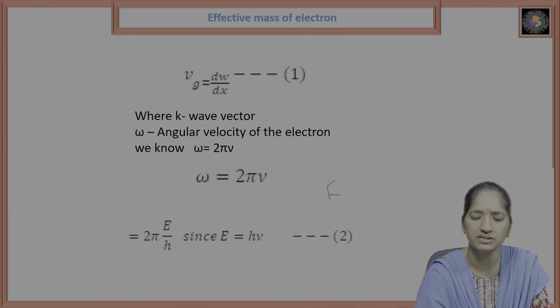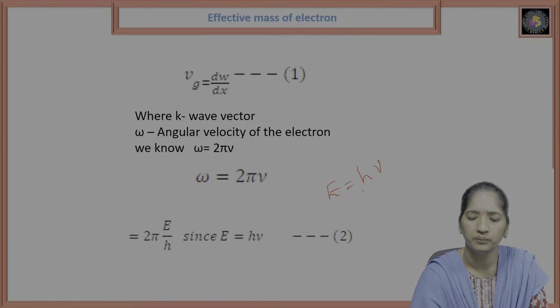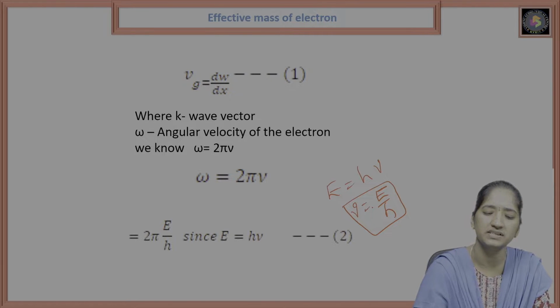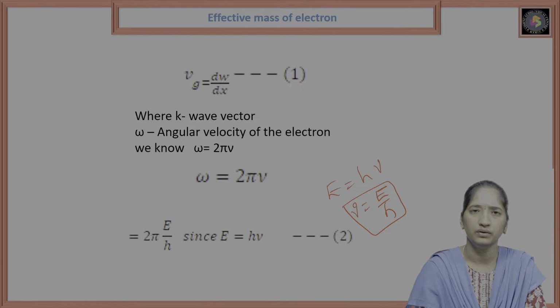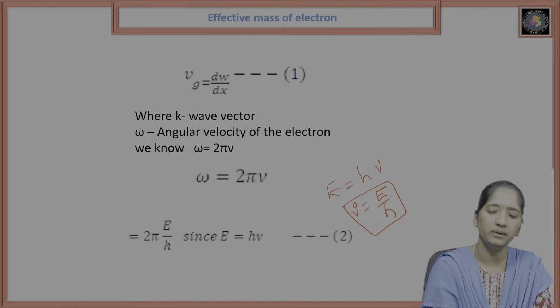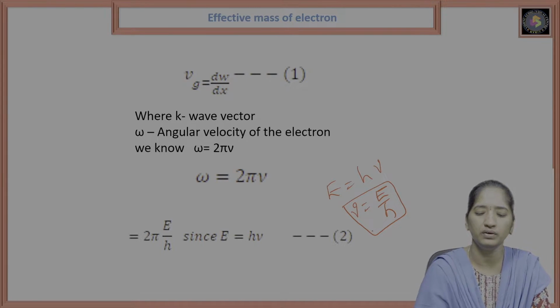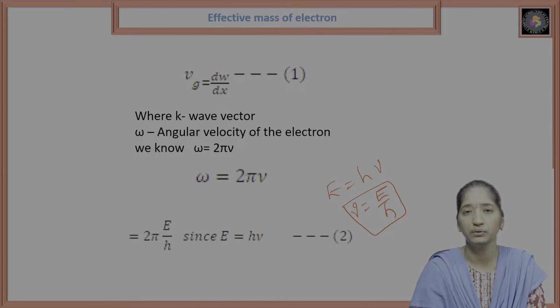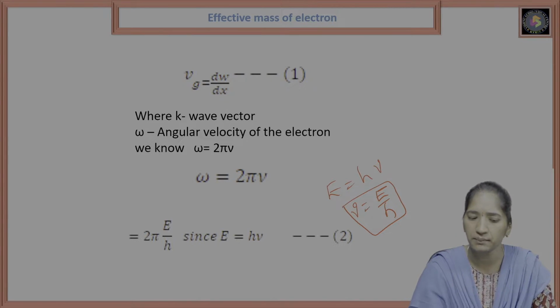Because E is equal to h nu, we know the formula. From that we can write nu is equal to E by h. So nu is equal to E by h, we can substitute in this omega function. So omega is 2 pi into E by h. That is equation number 4.